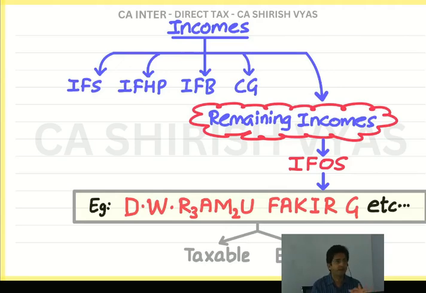D for dividend income. Now dividend income, how do you get dividend income? When you invest in shares. You invest in shares, you get returns from the company in the form of dividend. Okay, why is it called dividend? Because company, whatever profits they earn, they divide it. And to divide gives you the word dividend. We call it dividend, but the word has come from divide. Company is dividing the profits to the shareholders.